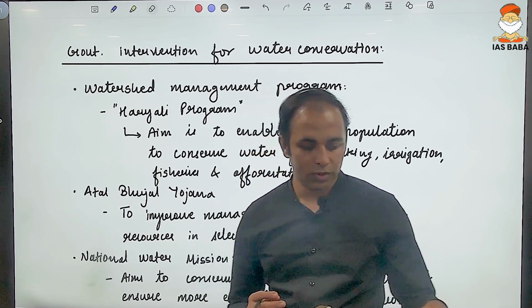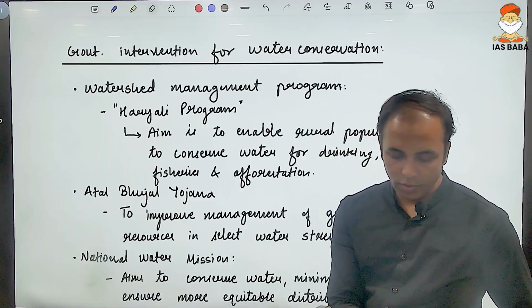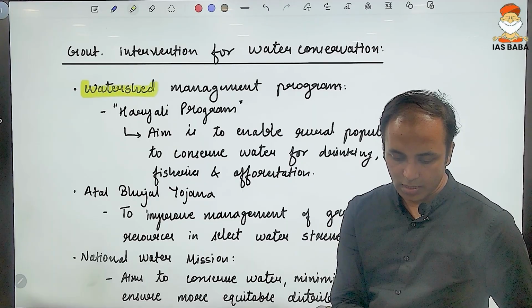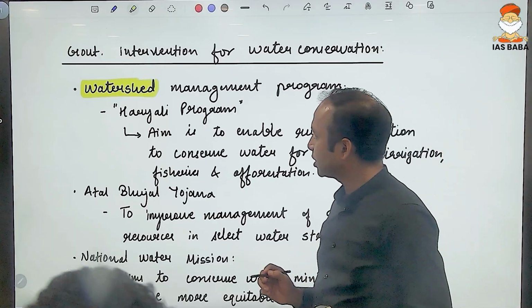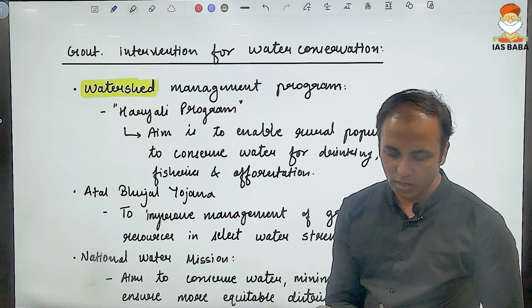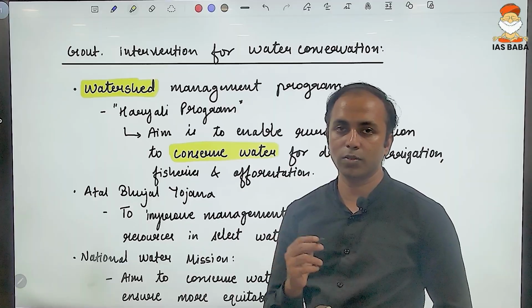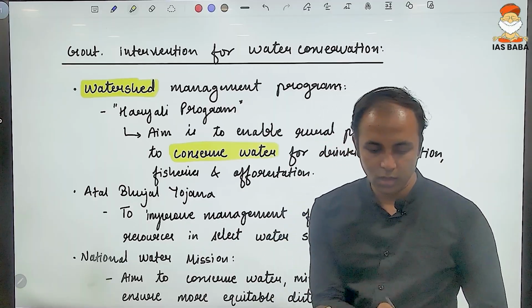So here, with respect to the conservation of the river, the very first initiative was the watershed management program. This management program is basically with respect to the conservation of water. First, the water has to be collected and stored.